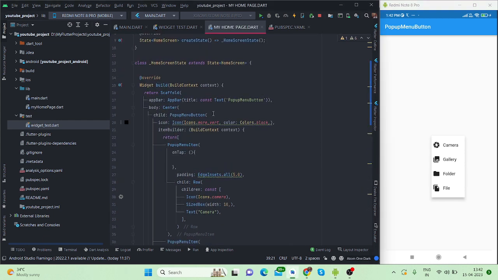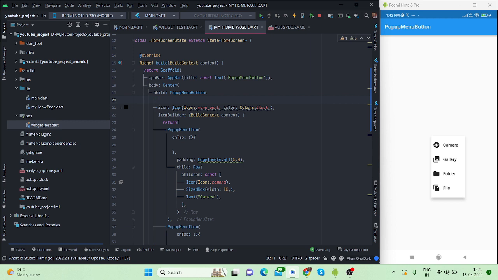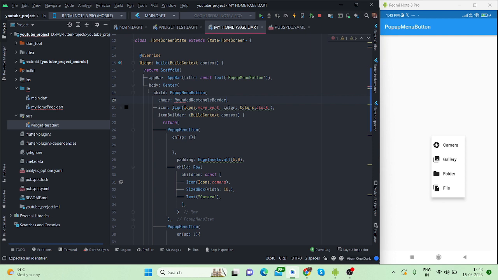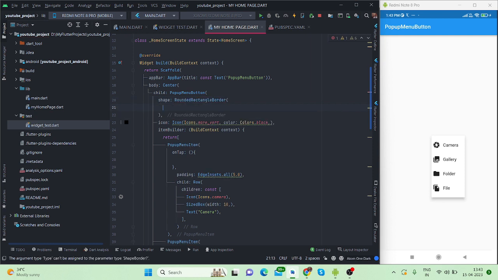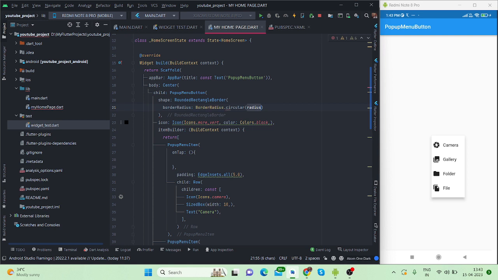Inside this pop-up menu button, it has a property shape, a rounded rectangle border, and then BorderRadius.circular, and then you can give your value here, like I will give 15.